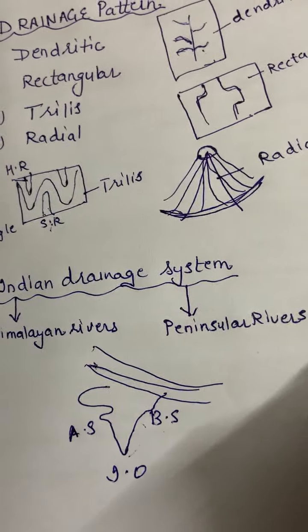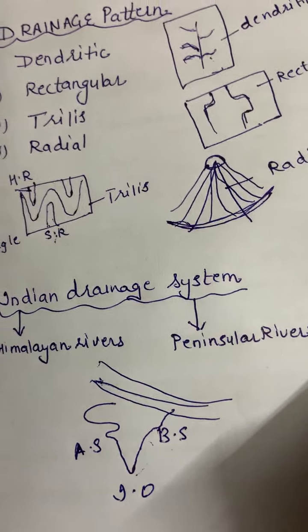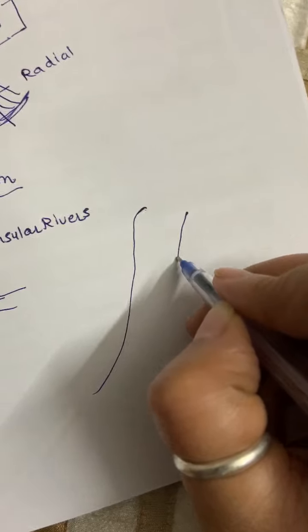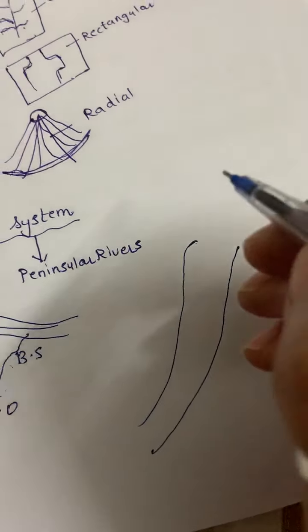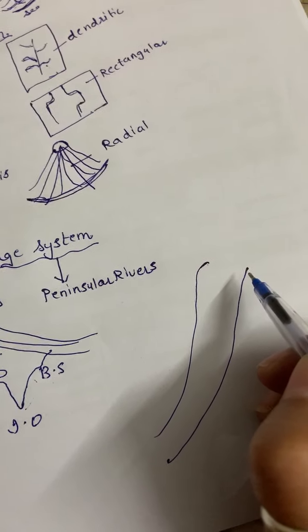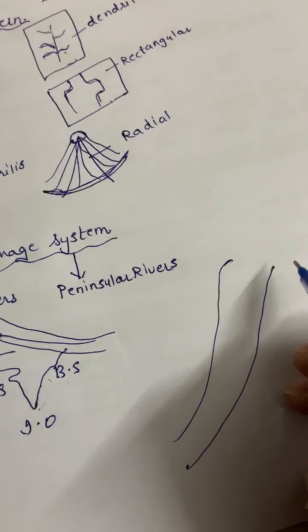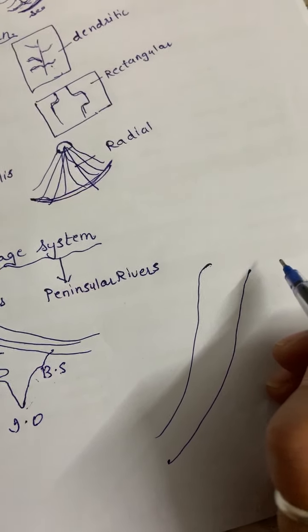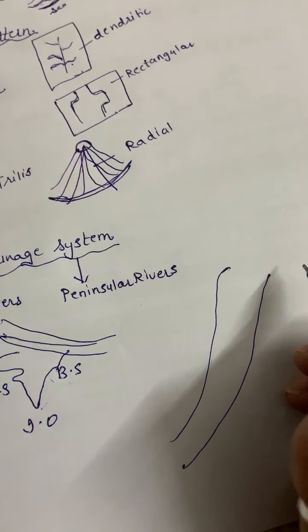Now, one more thing you have to understand: the Himalayan rivers form many patterns. The Himalayan river system actually follows a journey, and this journey has been compared with the life of a human being.